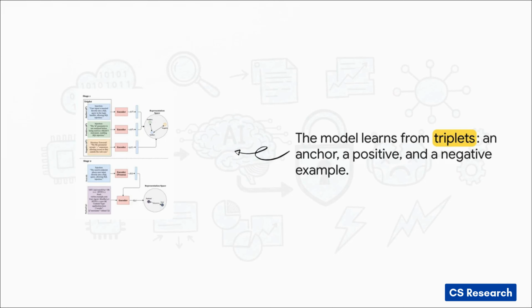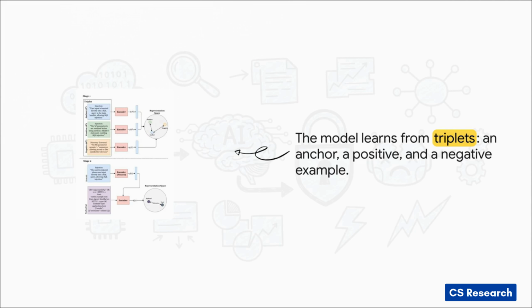This diagram shows us exactly how stage 1 works. So here's our triplet. The anchor is a description of an SQL injection. The positive example is another, slightly different description of that very same attack. And the negative example is a description of a totally different kind of threat, a directory traversal. All 3 of these get fed into the text encoder.